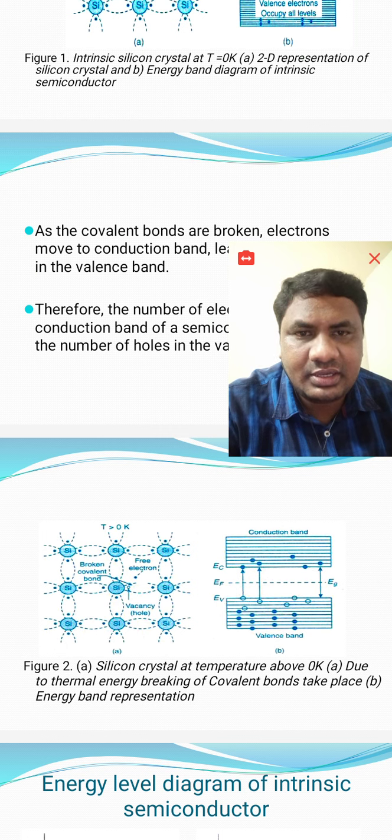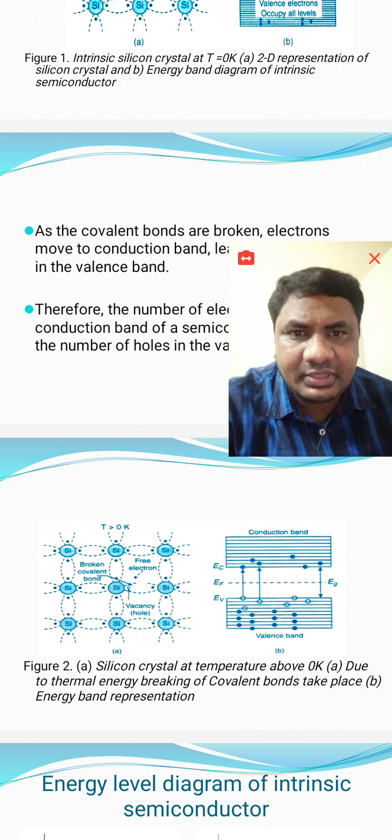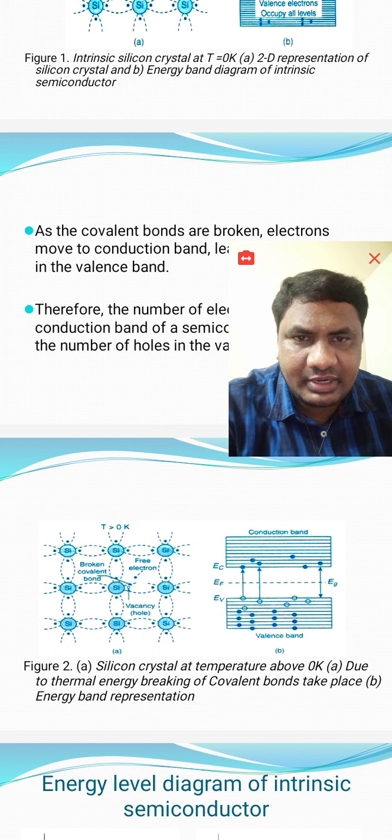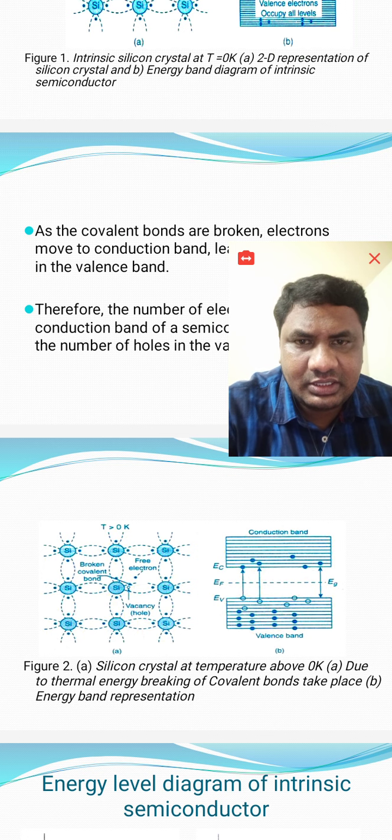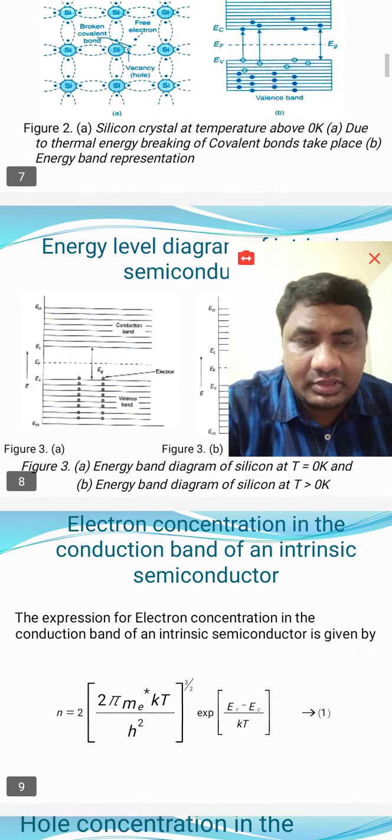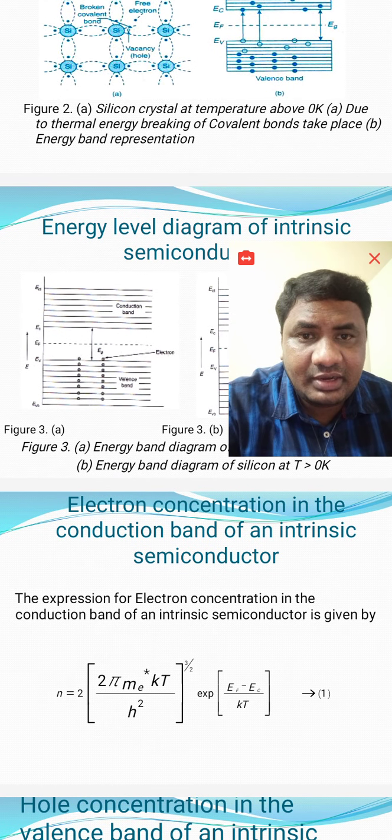These electrons and holes are said to be charge carriers. The electrical conductivity must be due to electrons and holes, both in any semiconductor device, that is intrinsic semiconductor or extrinsic semiconductor. In an intrinsic semiconductor, the number of electrons in the conduction band is equal to the number of holes in the valence band. This is because at 0 Kelvin there are no electrons in the conduction band.